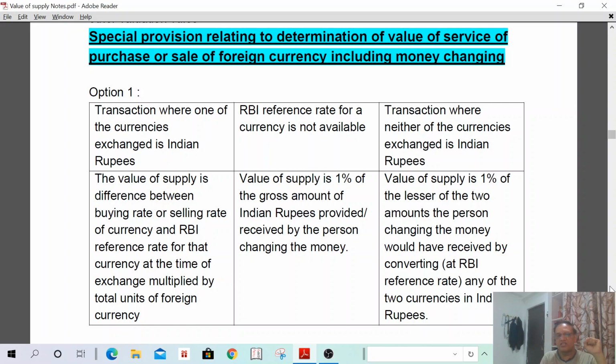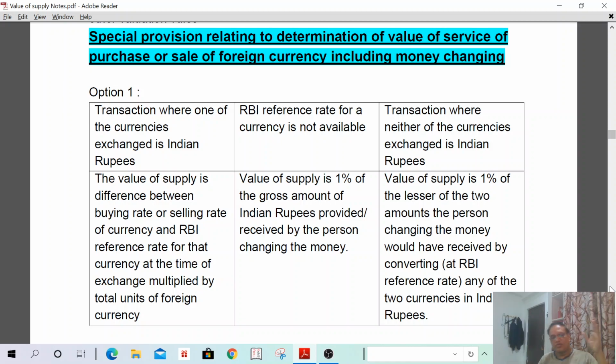Then you have US dollars. How many US dollars do you have? 12,000. 12,000 into 70 you can convert. Suppose the rate of the dollar is 70. 10,000 into 70 you can convert. Whichever is lower, that you have to consider. 1% of such lower amount shall be considered.